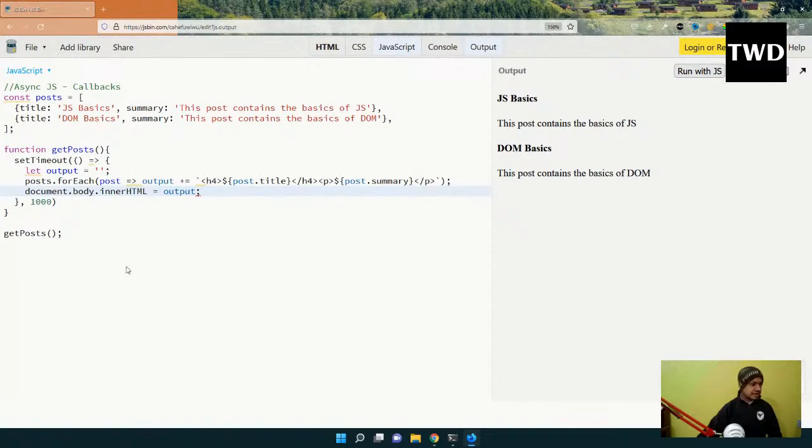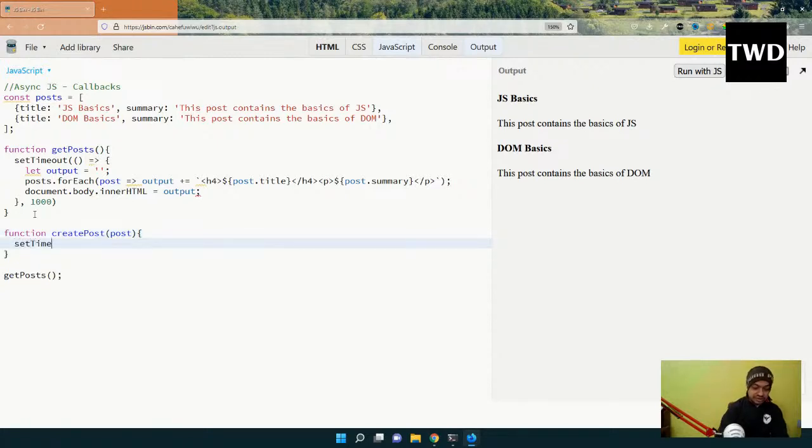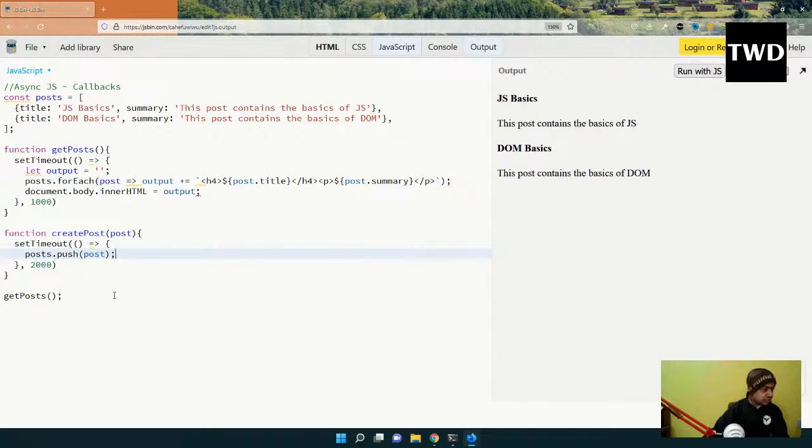So suppose I am having another function, function create post. Here I will pass something to this. Okay, post I'm going to pass, and then I will have setTimeout again, and this will run after 2 seconds, and then post dot push post, and you might have guessed we are going to send this post here when we call it.